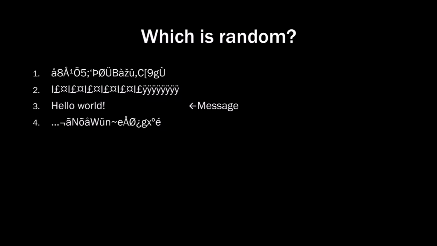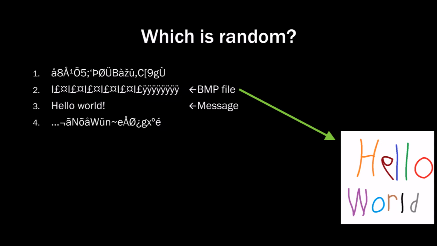Number 3 is not random. It's clearly a message. It's information. Number 2 has a pattern. We can see that even when we don't see what it is. It's actually a snippet of a bitmap file. That's a computer image. It's this image.